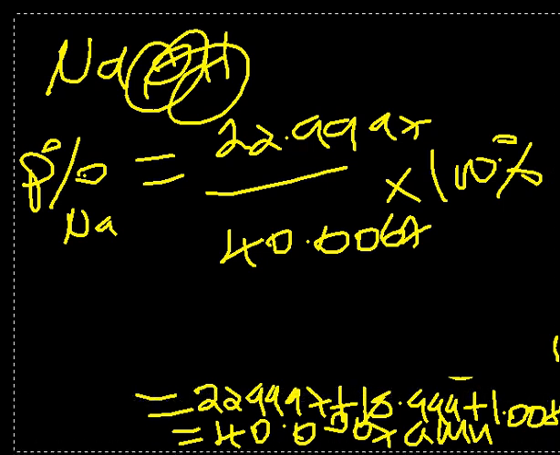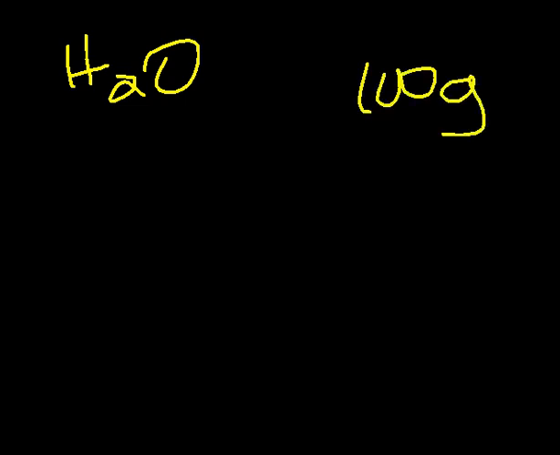Now the knowledge of the percentage composition can also help us in different ways. We can know the ratio of the mass in a given compound. Let's say we have H2O, and we have 100 grams of water. How can we have the mass of hydrogen in 100 grams of water?